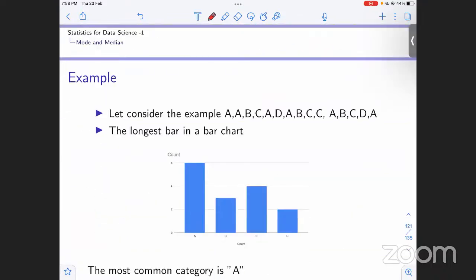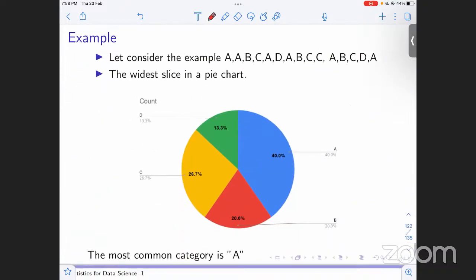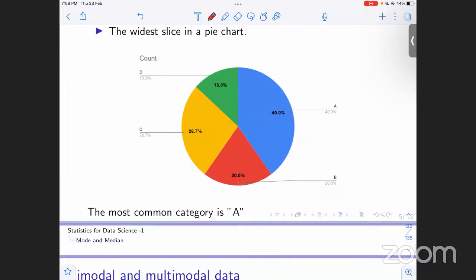Now let us see, for example, in this case, the longest bar is A. So we can say the most common category is A, by count. If the count of A is the most, it is safe to say that A is the mode of the given data. In this case, we can see that 40% is the highest. So the category with the highest relative frequency is A. When it has the highest relative frequency, it means that it has occurred the most number of times, so it is going to be the mode.